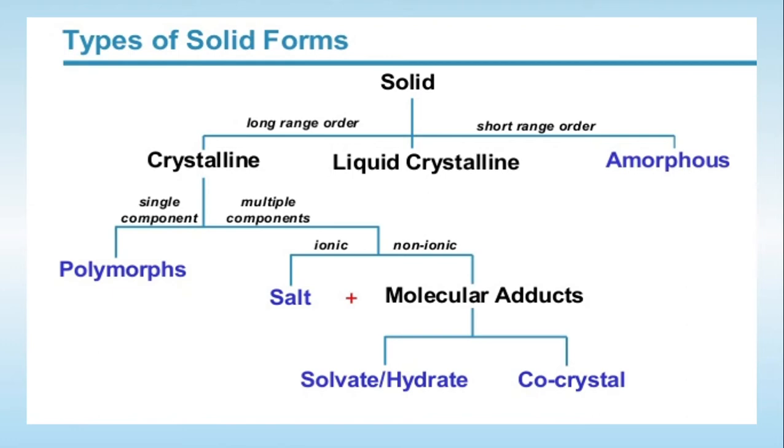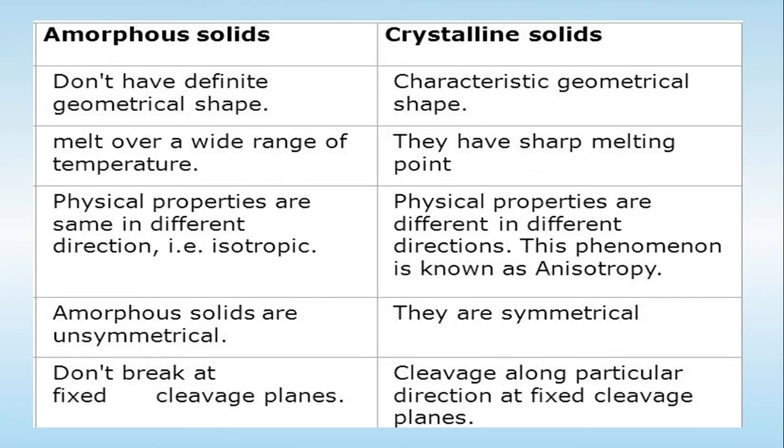Each of the crystalline and amorphous forms has definite advantages and disadvantages. Let's try to compare and contrast the amorphous solid with the crystalline solid. As shown in the diagram, the amorphous form does not have a definite geometrical shape, while crystalline solids possess a definite geometrical shape. Amorphous solids have a wide melting range, while the crystalline solid has a sharp melting range. In amorphous solids the physical properties remain the same in different directions, while in the crystalline form the physical properties differ in different directions.